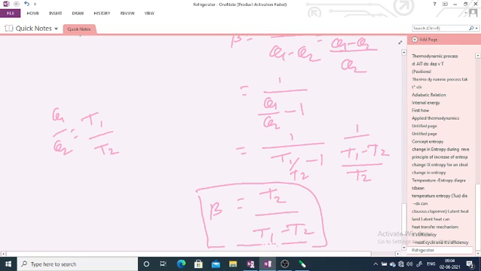So this effectiveness of the refrigerator is sometimes called the coefficient of performance.